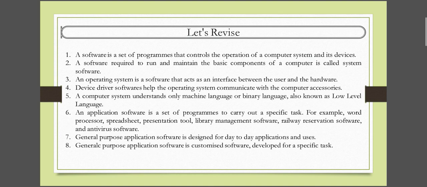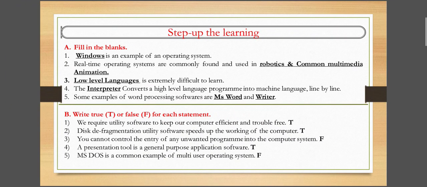Okay, so let's go to the question answer section. Here you can see the first question. First is fill in the blanks. Question number A: dash is an example of an operating system. Windows is an example of operating system. We all know that Windows, Linux, Mac, these are all examples of operating system.